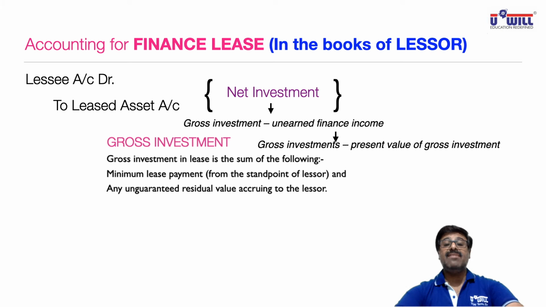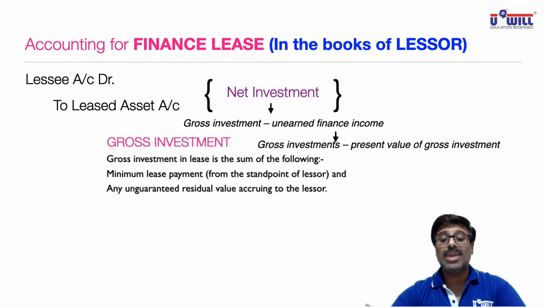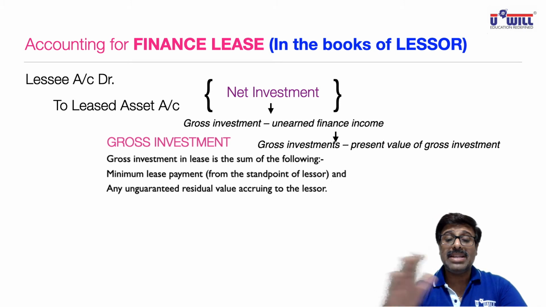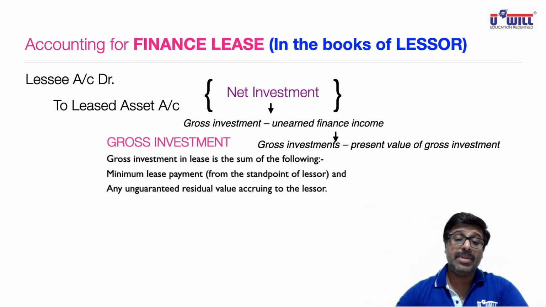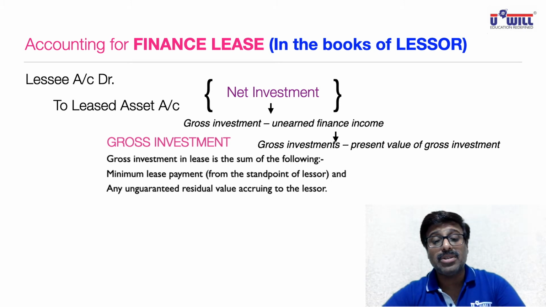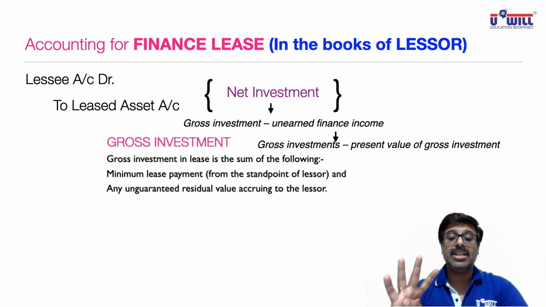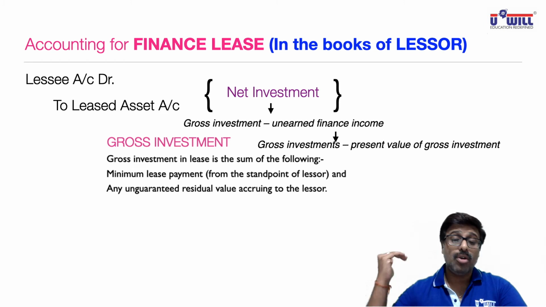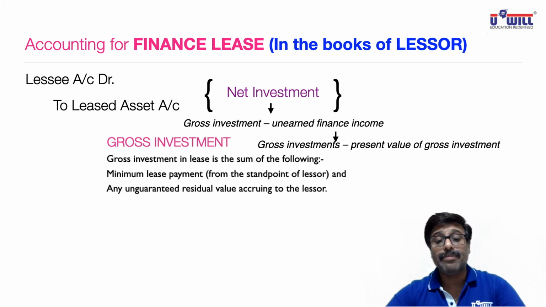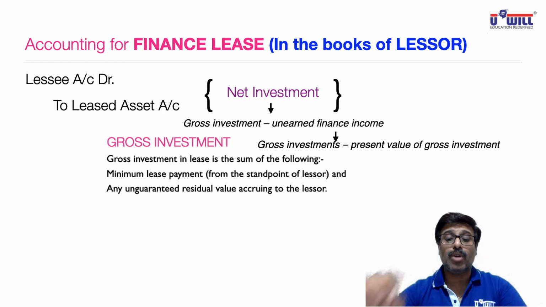Suppose the present value of that gross investment comes to 2 lakh 70,000. Then what is unearned finance income? Presently the value is 2 lakh 70,000. Over a period of time you are going to receive 3 lakh 10,000. So how much have you not earned right now? 40,000. That is your interest income you are going to receive over the lease period. So unearned finance income is that 40,000.